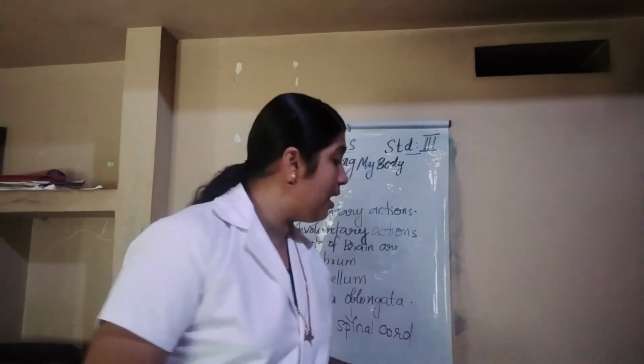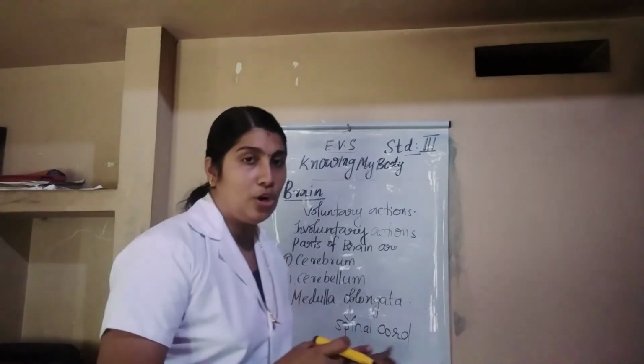So the medulla oblongata is located just above the neck and connects the brain through the spinal cord.